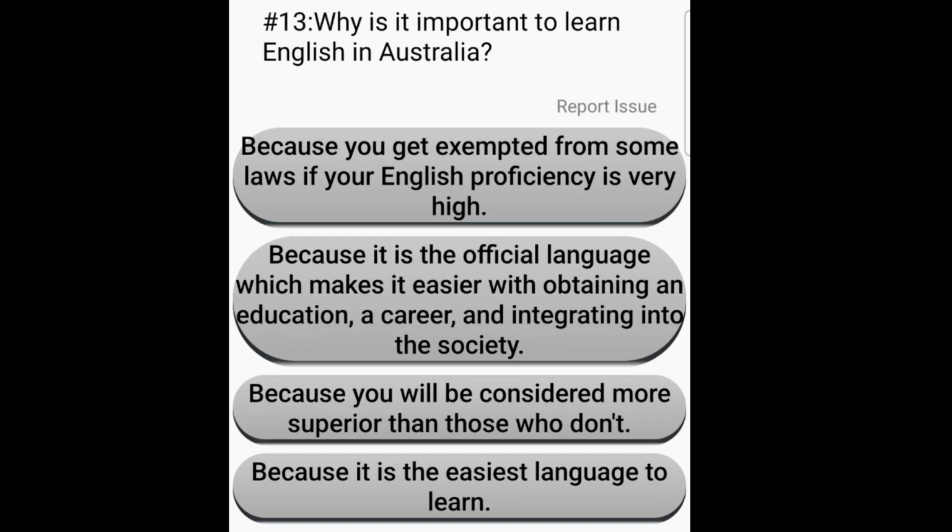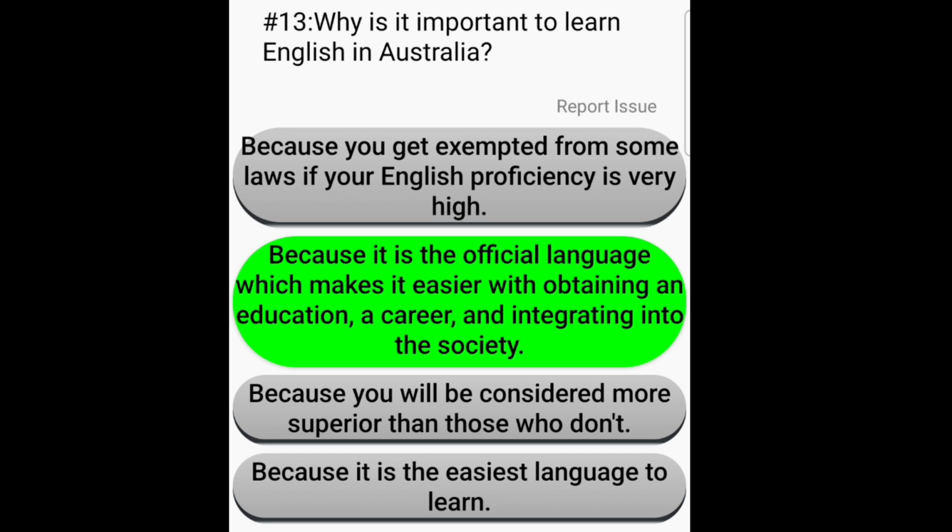Why is it important to learn English in Australia? Because you get exempted from some laws if your English proficiency is high. Because it is the official language, which makes it easier to obtain an education, a career, and integrate into society. Because you will be considered more superior than those who don't. Because it is an easier language to learn. Because it is the official language, which makes it easier to obtain an education and career and integrate into society.